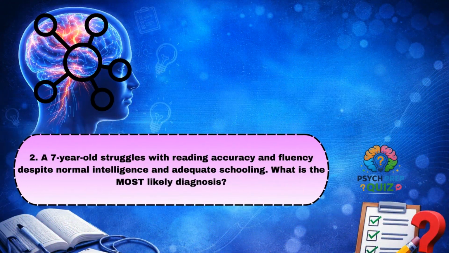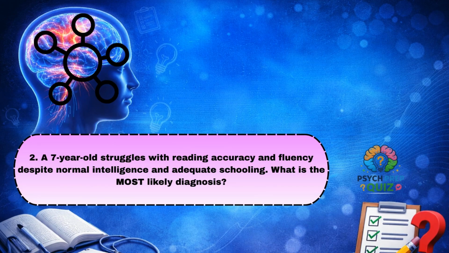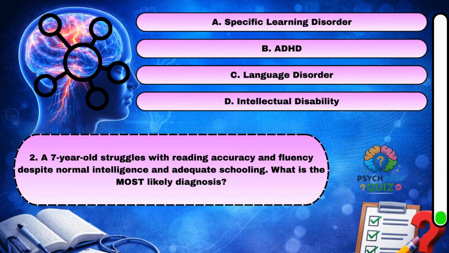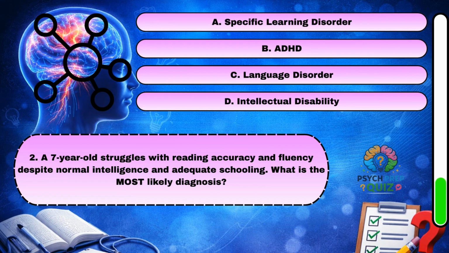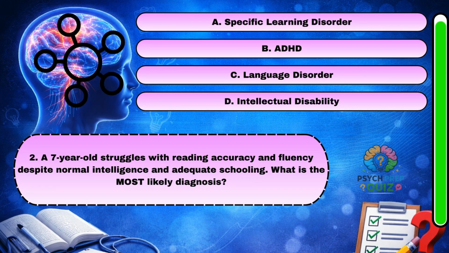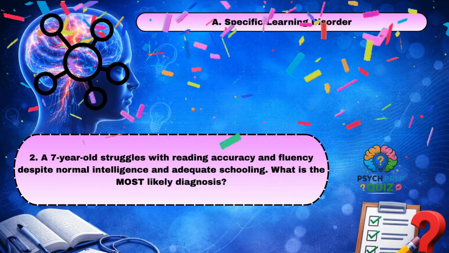A 7-year-old struggles with reading accuracy and fluency despite normal intelligence and adequate schooling. What is the most likely diagnosis? A. Specific learning disorder.